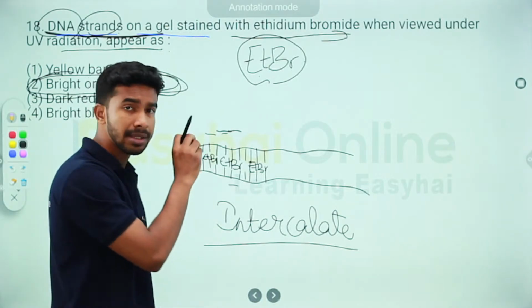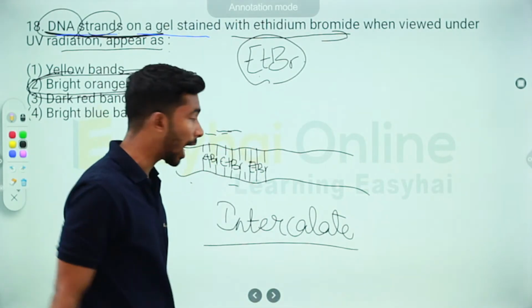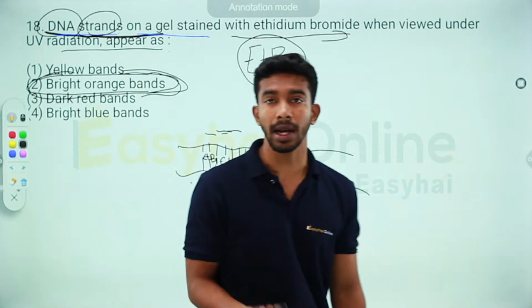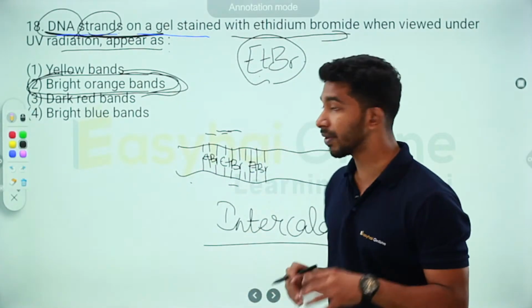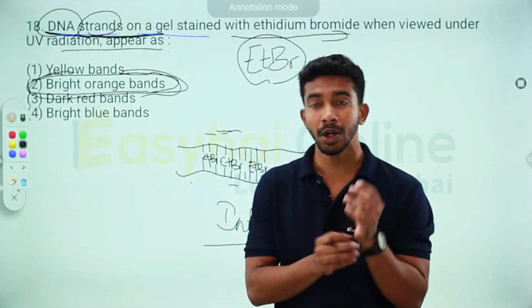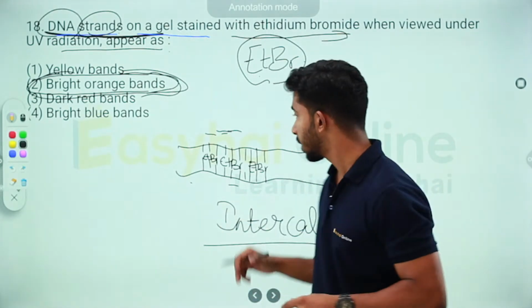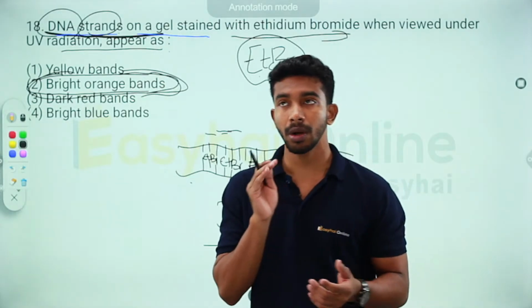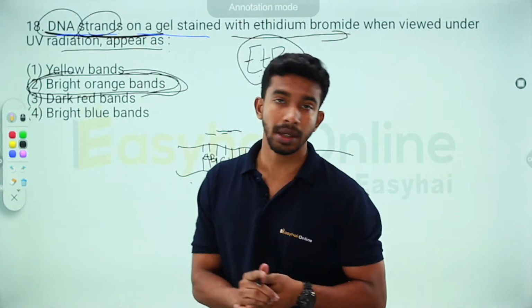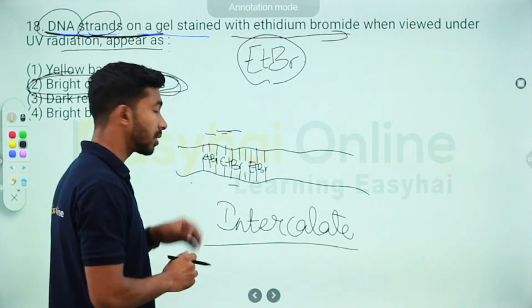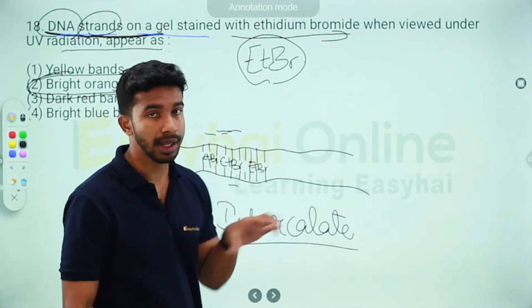Since there's unwinding of DNA happening, when we used to work in our labs, we were very strictly told to wear gloves and other protective gear, like eyewear, because these are said to be carcinogenic or mutagenic.